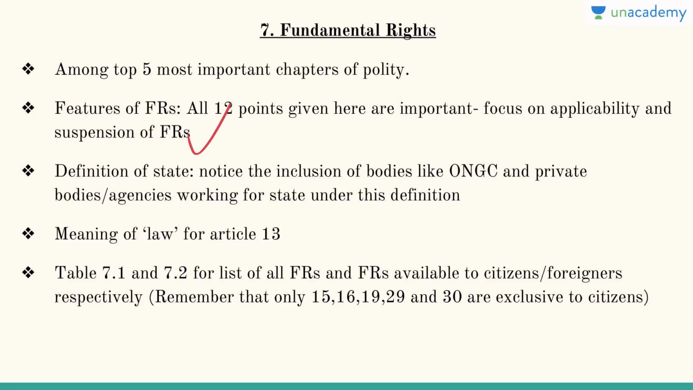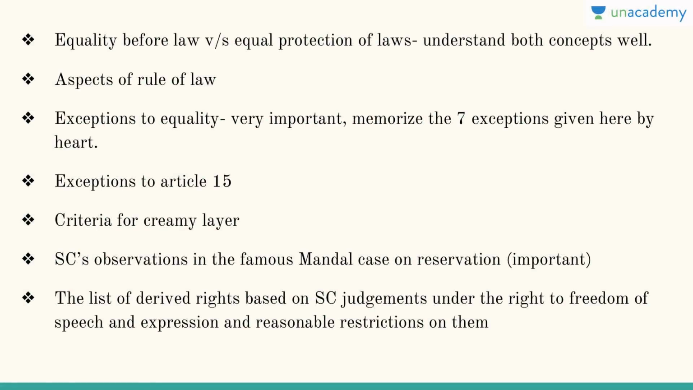Then see the definition of state and notice the inclusion of bodies like ONGC, private bodies, agencies which are working for state under this particular definition. And also see the meaning of law under Article 13 for this. Then table 7.1, 7.2 for list of all the fundamental rights and various fundamental rights which are available to citizens, foreigners respectively. Just remember that there are 5 fundamental rights which are not available to foreigners, rest all of them are available to foreigners. This list is 15, 16, 19, 29 and 30. They are exclusive to citizens.